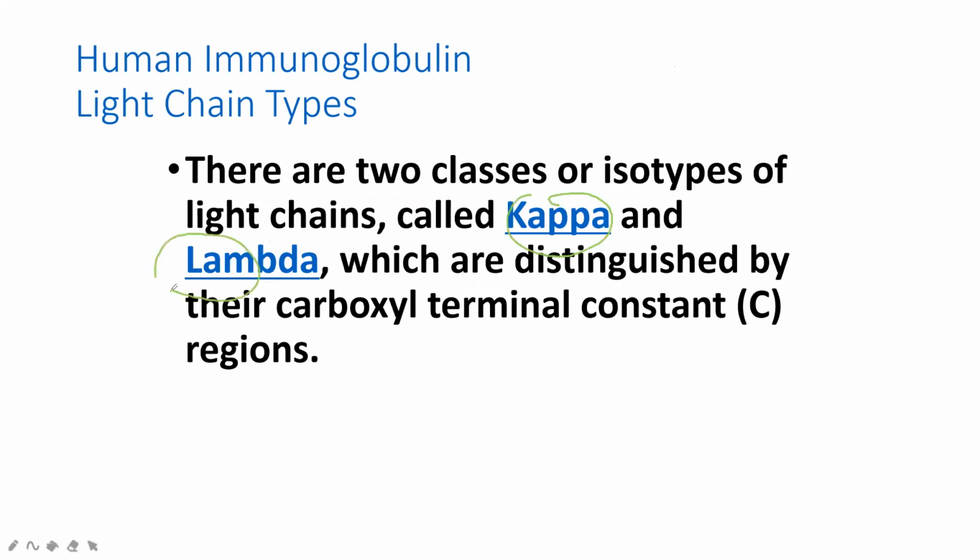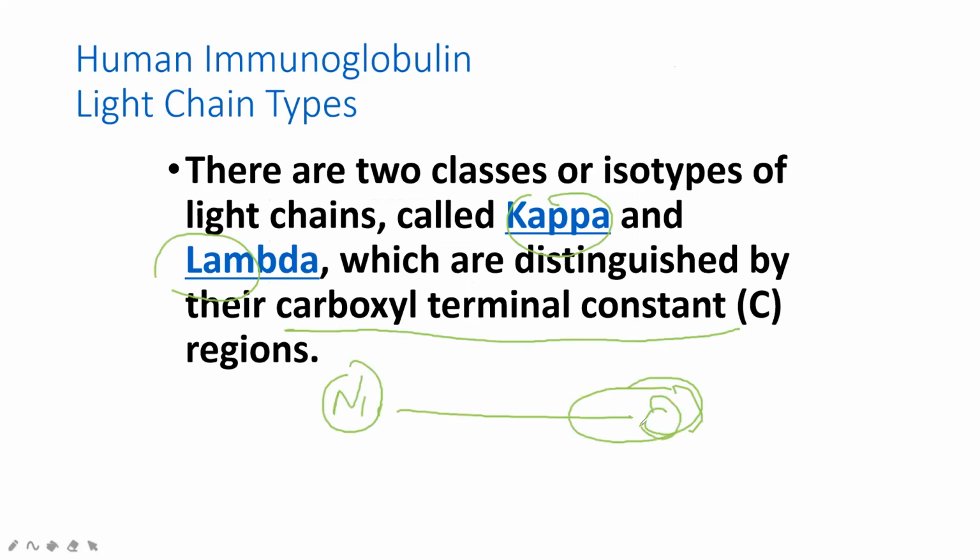How can we differentiate them? Look at the carboxyl terminal. A protein has two terminals, one carboxy terminal and one nitrogen (amino) terminal. In this area, the amino acids are different, so there is some difference here. So the light chain has two types, kappa and lambda.